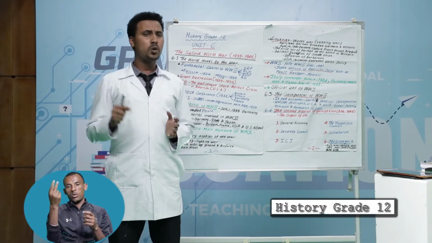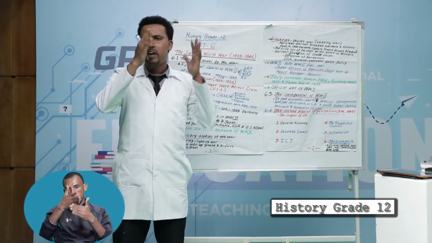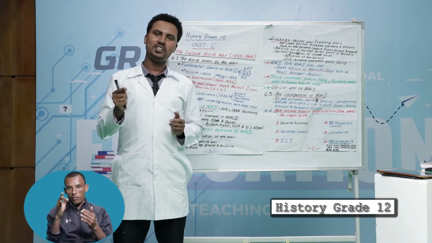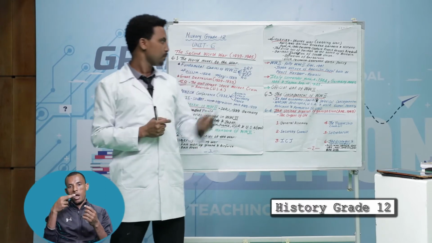Scorched earth policy means destroying anything that could be used by the invaders. By this action, Russia defended itself in the eastern part of Europe.